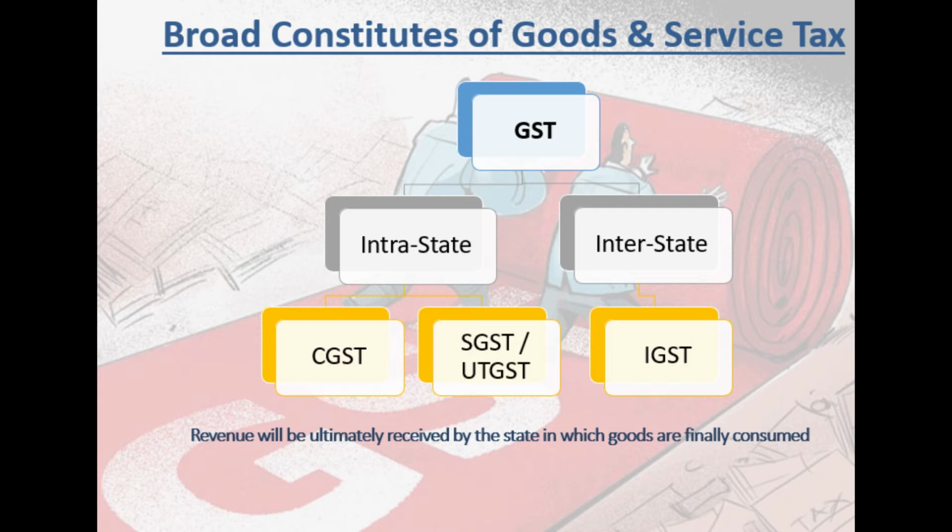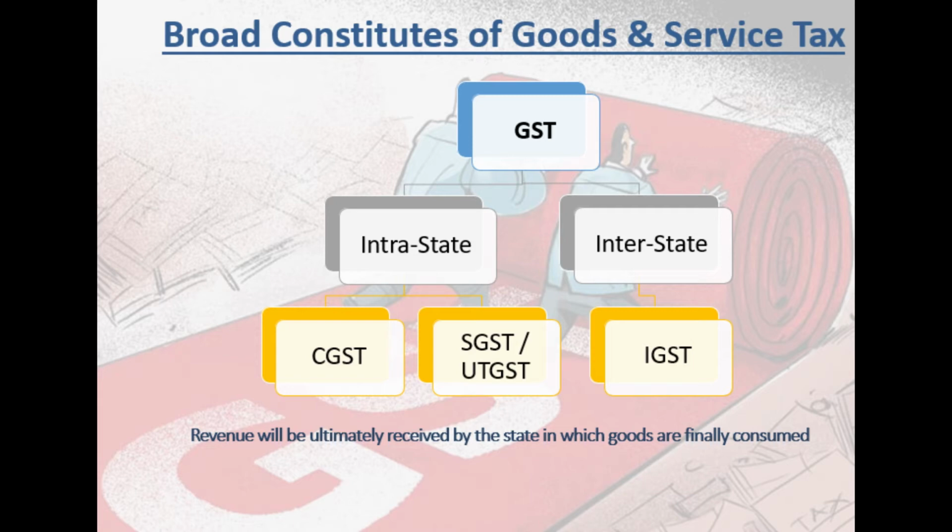Just to give you a simple explanation, assume the GST rate is 18% and goods are moving interstate. What would be applicable? IGST at 18%. Suppose in the same transaction, goods are moving within the state, that is, the supplier and consumer are in the same state, then what would be applicable? 18% GST, but divided into 9% CGST and 9% SGST. I hope I am clear in my explanation. Correct?